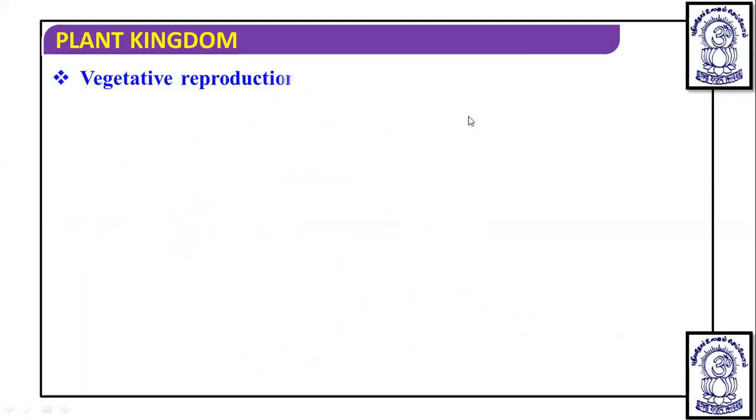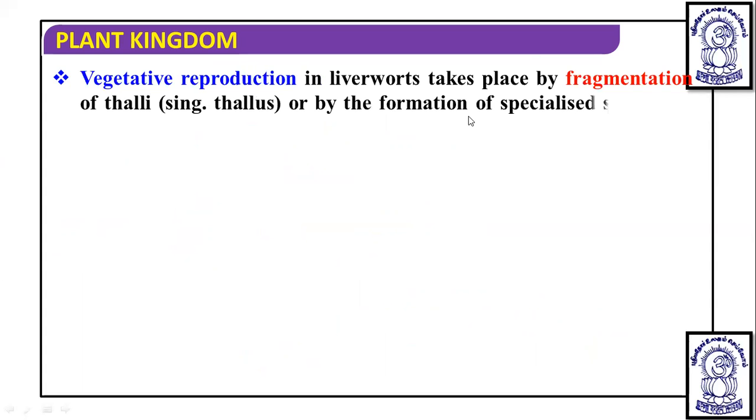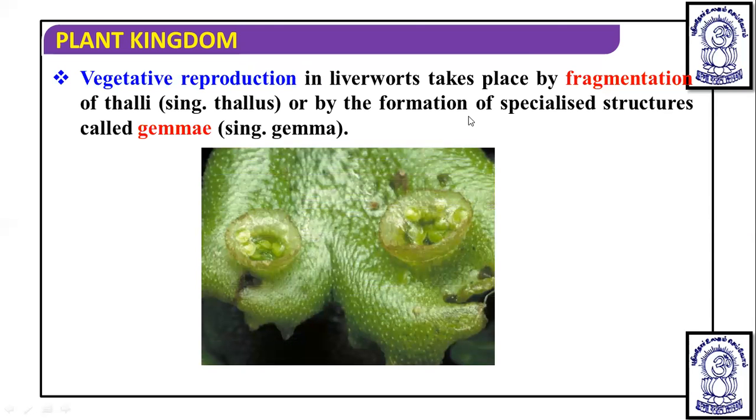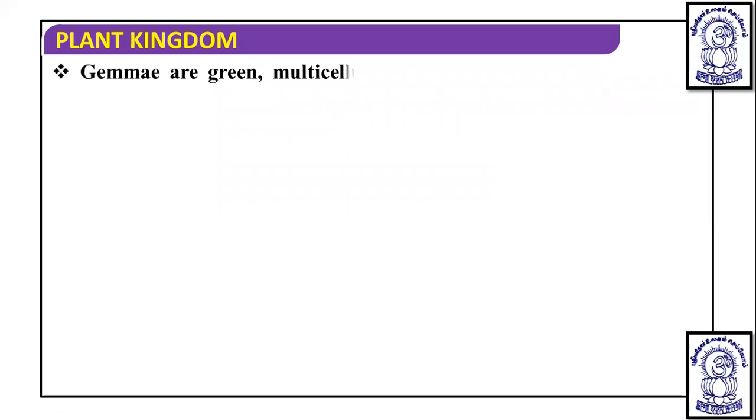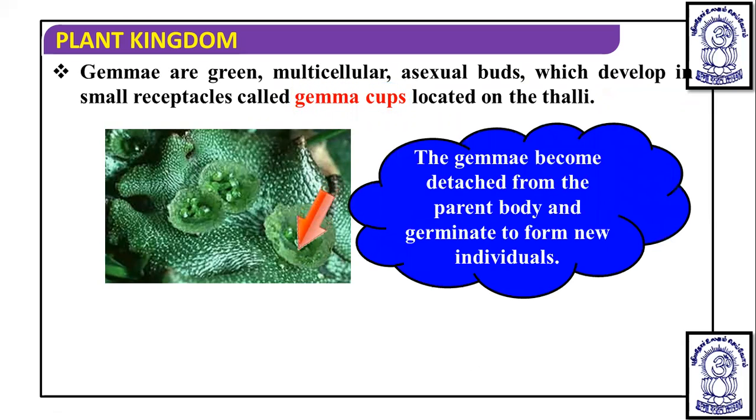So vegetative reproduction in liverworts takes place by the fragmentation of thalli, that is also important, or by a specialized structure called a gemma. So gemma is a means of vegetative reproduction. We have discussed, see, this is the gemma, how they are produced in the particular structure or thallus of the liverworts. Then gemma, we have discussed, is a multicellular asexual bud which develops in a small receptacle called the gemma cup. Okay, and these are the gemma cups. You can see the gemma detached from the parent body.